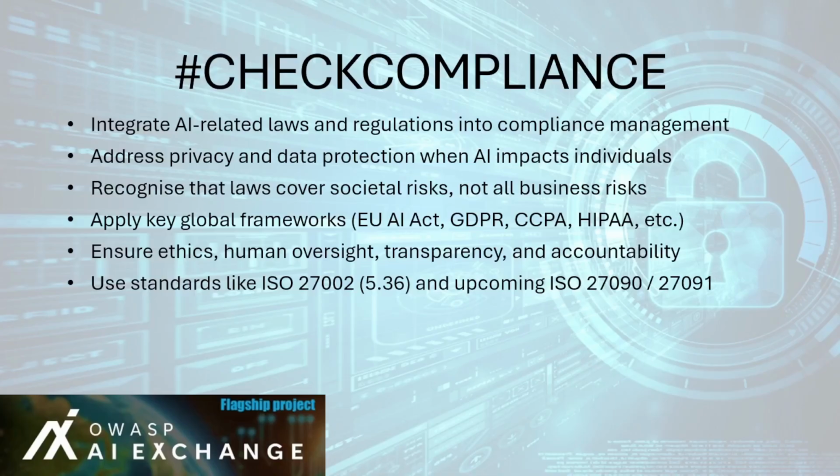When AI processes or makes decisions about individuals, ensure full adherence to privacy laws such as GDPR, CCPA California, or HIPAA for healthcare. Understand the limits of legislation. Most laws focus on societal harms, for example discrimination and safety, but may not cover business risks like intellectual property theft or trade secrets. AI regulation is rapidly expanding worldwide. Key examples include the following.